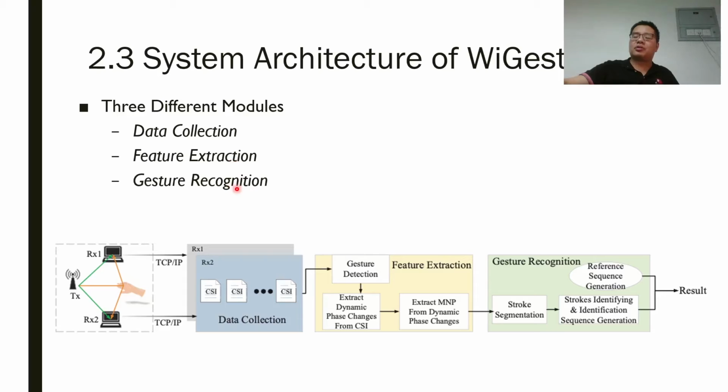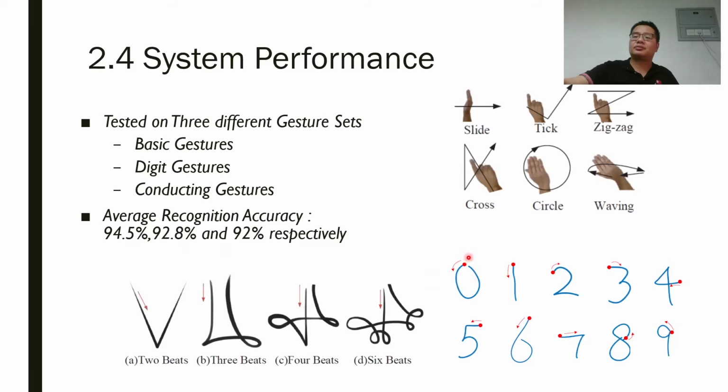We built a prototype called WeGesture to verify our idea. The system consists of 3 modules to recognize gestures in real time. The input gesture is identified by comparing its temporal sequence with the reference. We ran WeGesture on 3 different gesture sets, including basic gestures, digital gestures, and conducting gestures. The average recognition accuracy is more than 92% high.